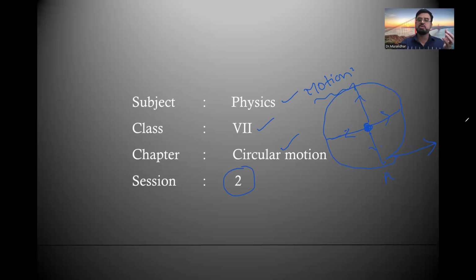When you are studying motion, we study displacement, velocity, and speed. These terms which we learned in motion change a little when you are studying circular motion. The terminology will change. Then why is a body moving in circular motion? How is it moving in circular motion? That we learn today. What is the reason, what kind of force is acting on a body to make it move in circular motion?